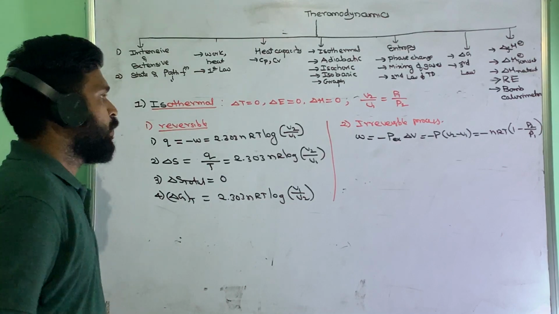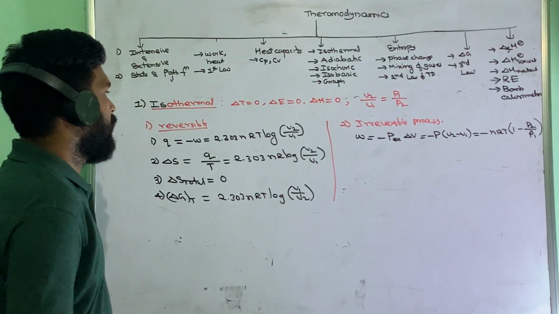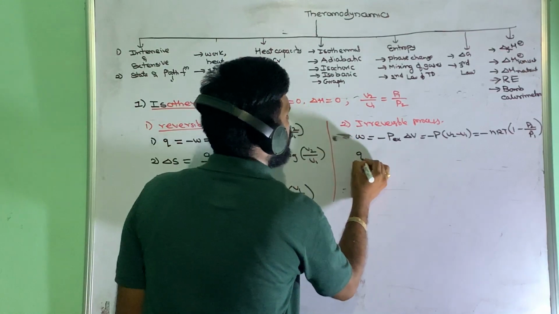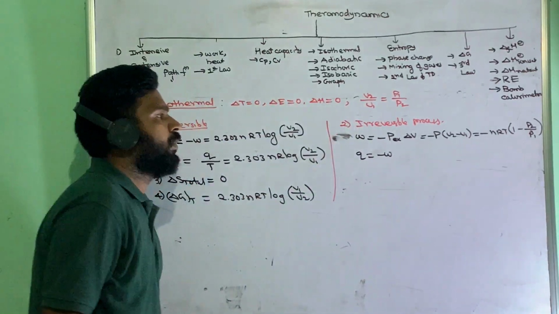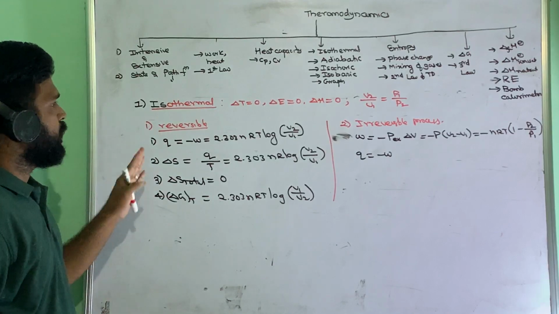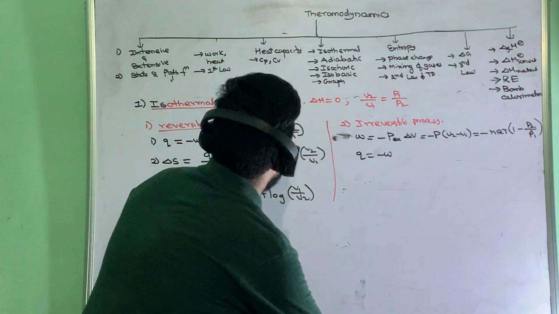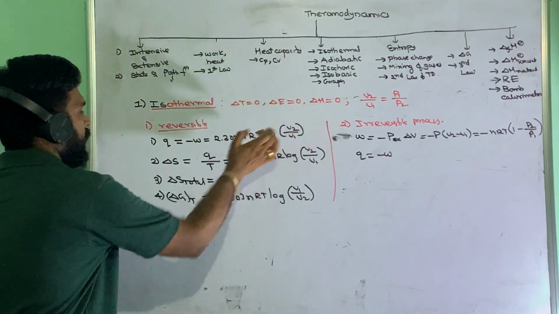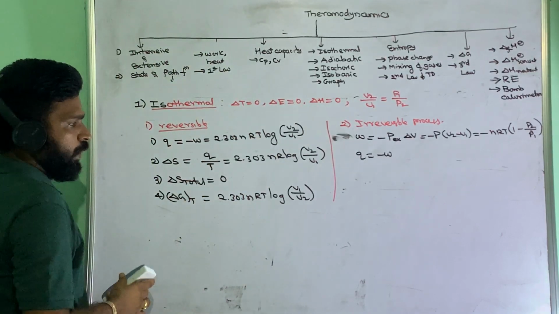That is the irreversible process related work. And Q we already know. So that is the irreversible process in case of isothermal process. So we got almost all thermodynamic functions: delta E, delta H, delta S, delta G.